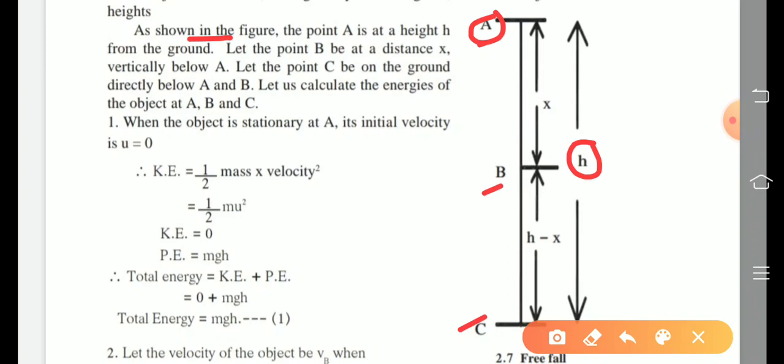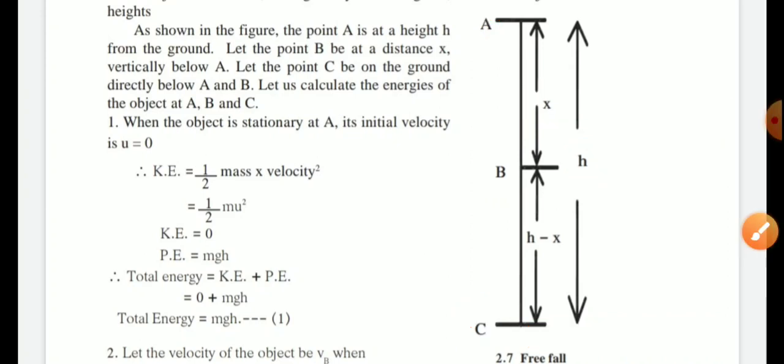Let the point B be at a distance of x vertically below A. Let the point C be on the ground directly below A and B. Let us calculate the energies of the object at these 3 points A, B and C. Now first one.